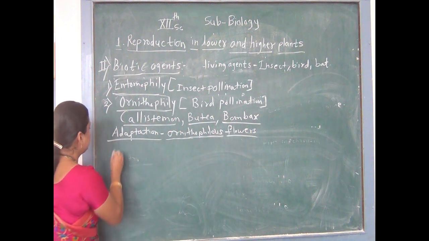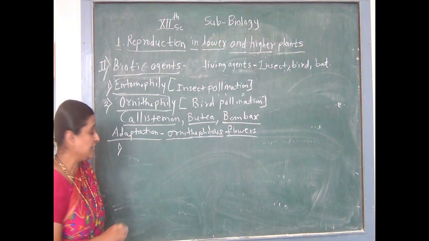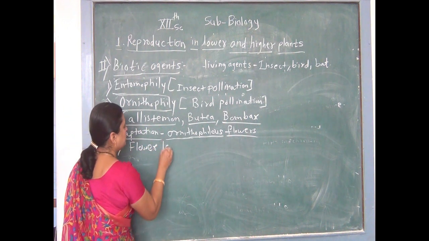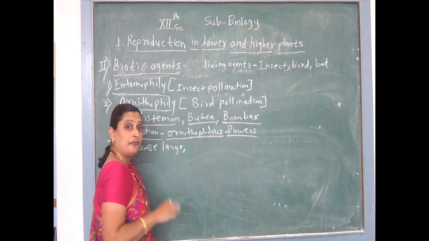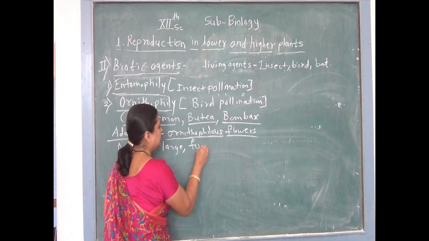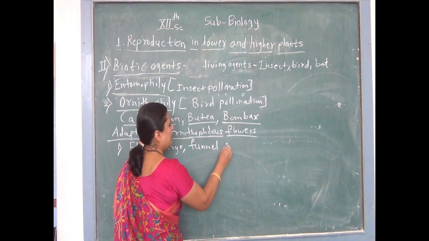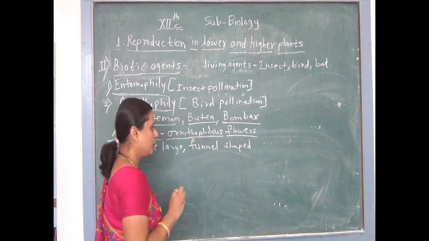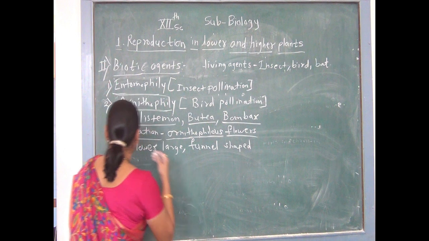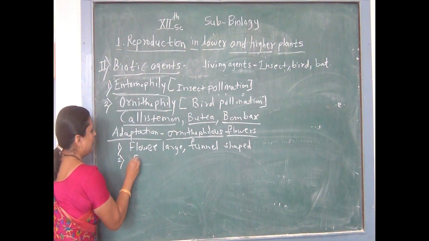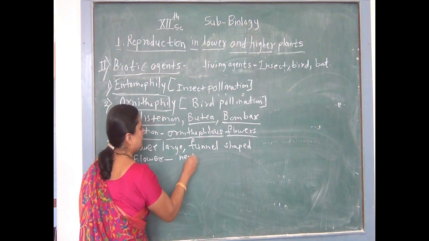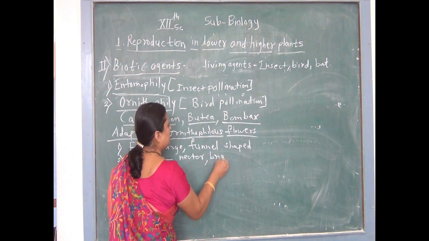First one, the flower is large, suitable for landing of birds. The flower is very large, conspicuous. The flower is funnel shaped. Why? Because the beak of the bird is easily inserted inside the flower for the sake of nectar. Flowers secrete nectar and they are brightly colored.